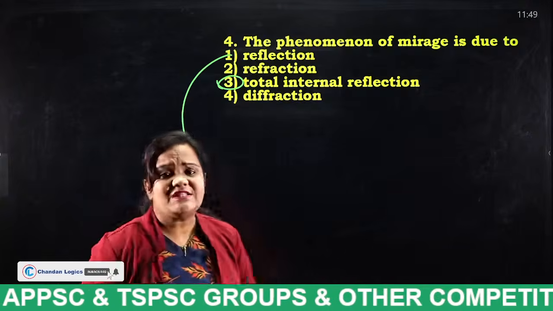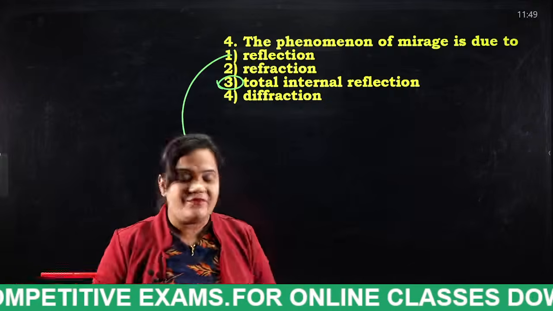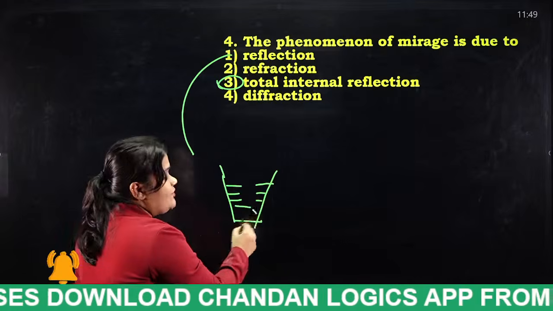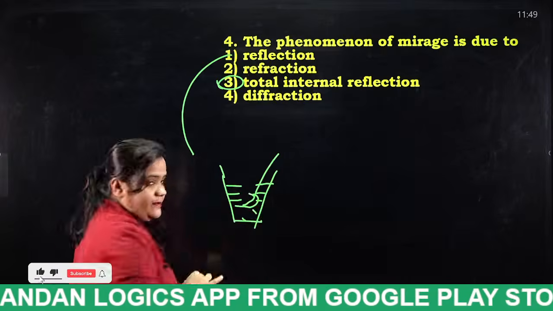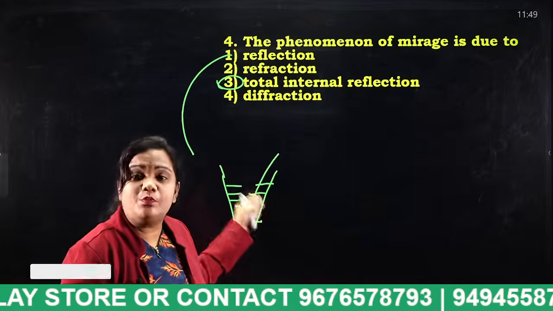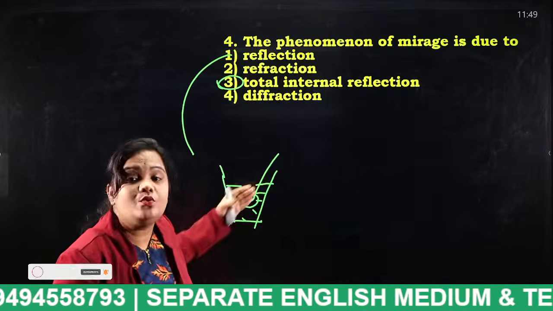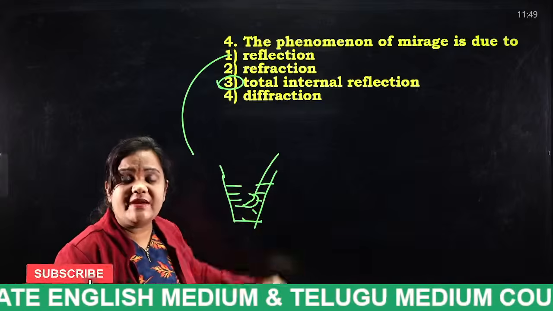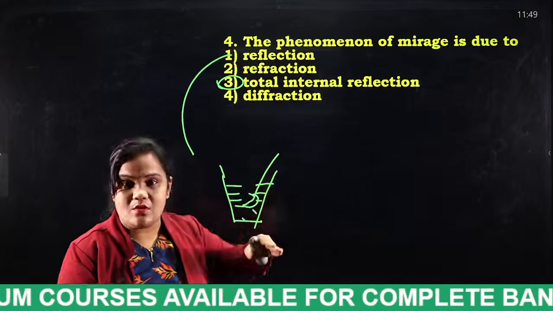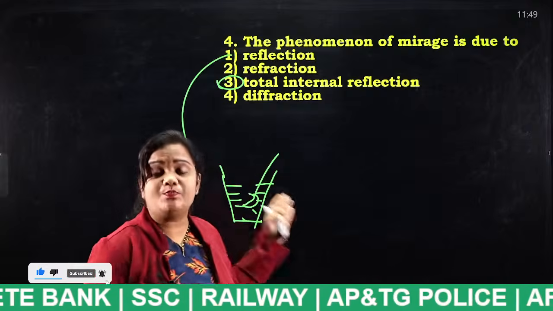So what do you mean by refraction actually? It means when we move from one medium to another medium. For example, I have told you many times, take a glass of water. When you dip a spoon in the glass of water, the spoon will appear as bent. Why? Because the light is traveling from one medium to another medium. What are those two mediums here? From air to liquid. So the light bends, the light rays which are falling on that bend, so the spoon appears to be bent.